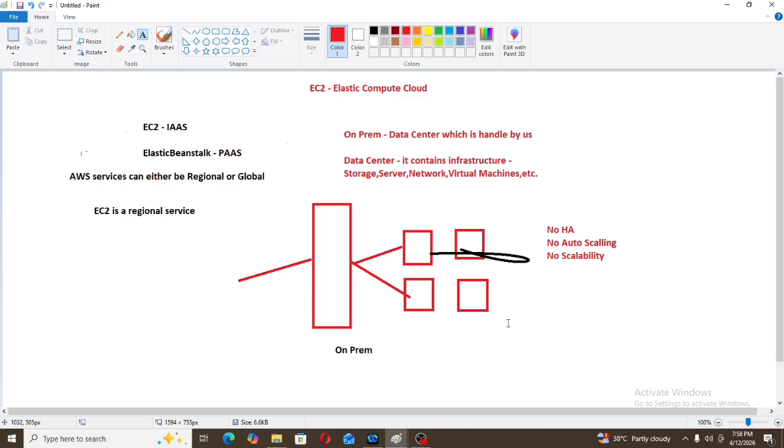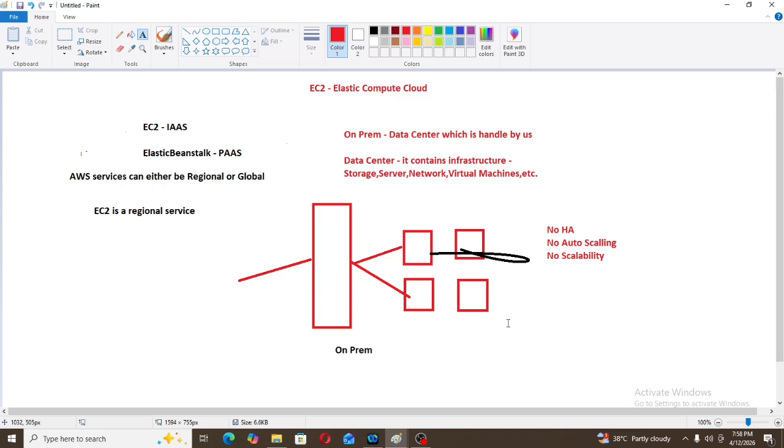In our on premises we used to have a load balancer. On premises, the load balancer is a software, so we need to install it. But in AWS, AWS is providing us the elastic load balancer, because this is a virtual service. So what is elastic load balancer? It is a service which distributes traffic to multiple EC2 instances across availability zones.